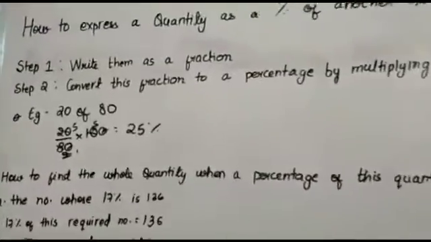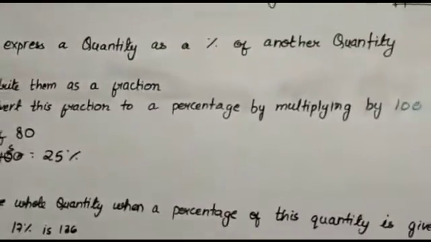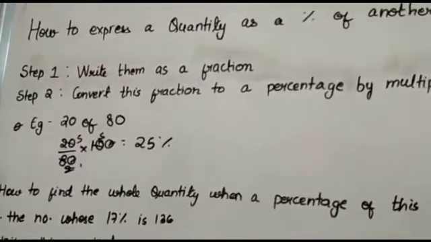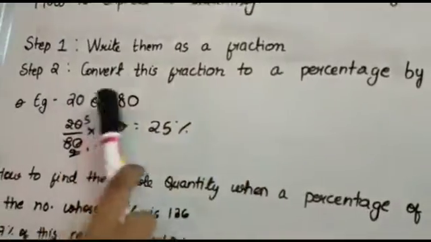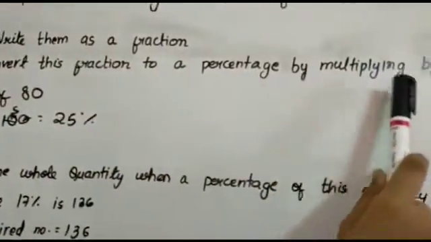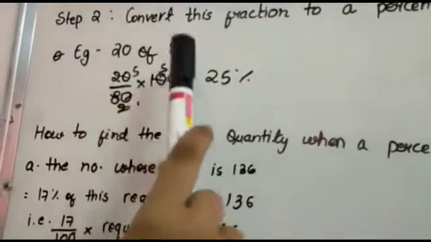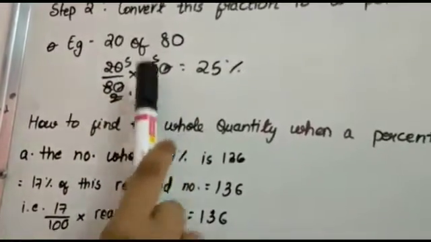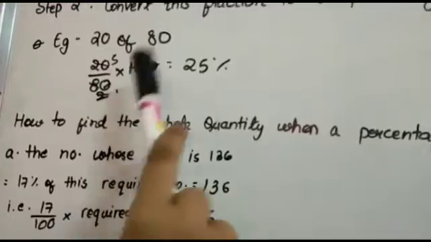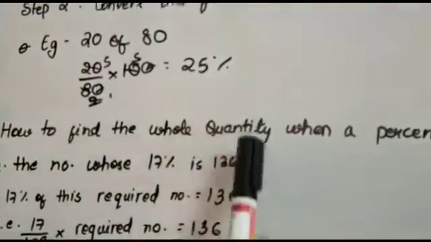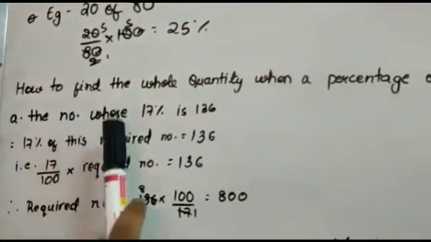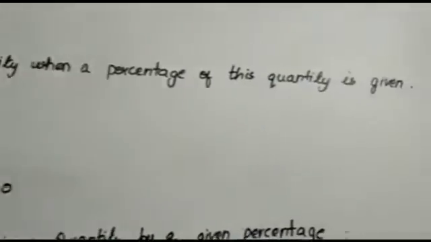We will now know how to express a quantity as a percentage of another quantity. Step 1. Write them as a fraction. Step 2. Convert this fraction to a percentage by multiplying by 100. So I have given an example here, 20 of 80. 20 by 80 into 100, and I simplified it. The answer is 25%.